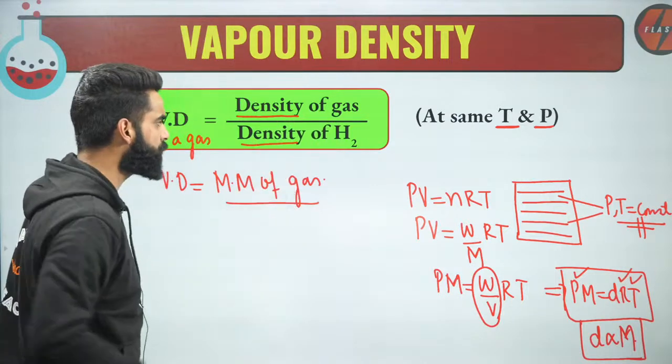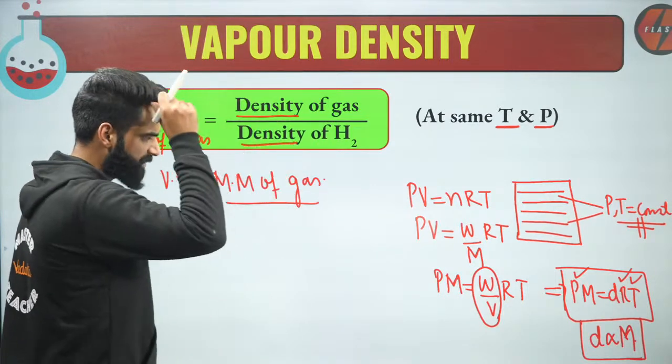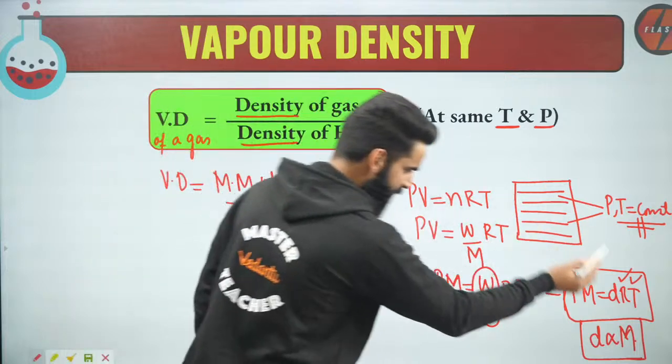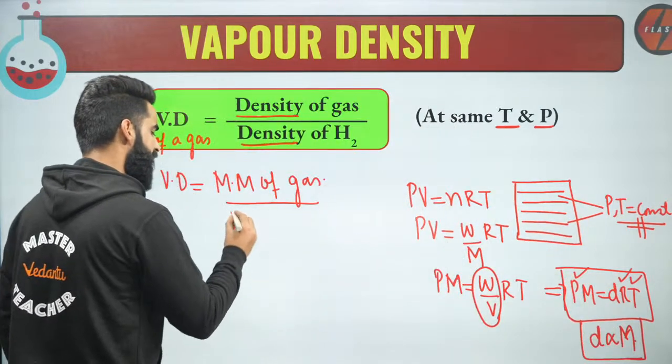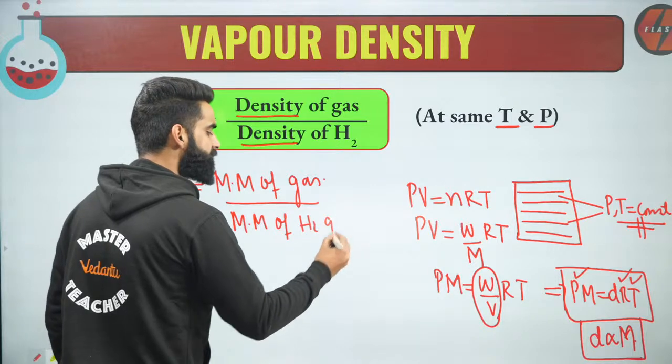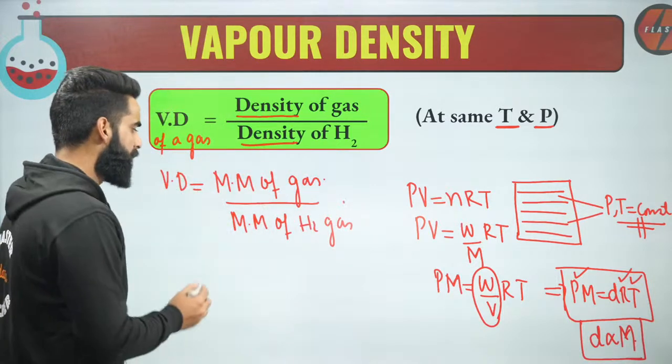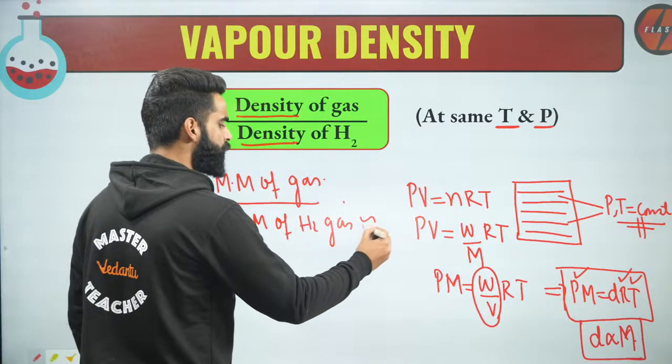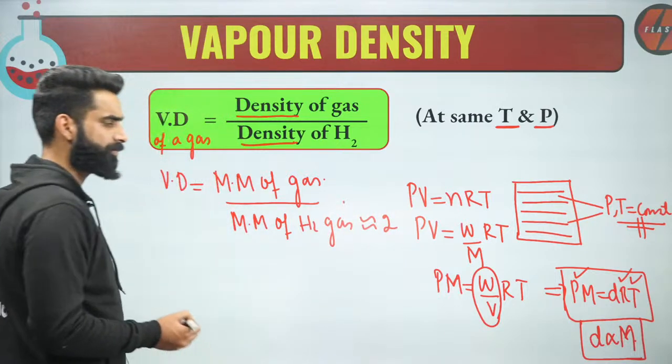this was density of H2. Instead of this density at constant pressure and temperature, I should be writing molar mass of H2 gas. Correct? Now, as you all must be knowing, molar mass of H2 gas is simply 2 grams per mole.